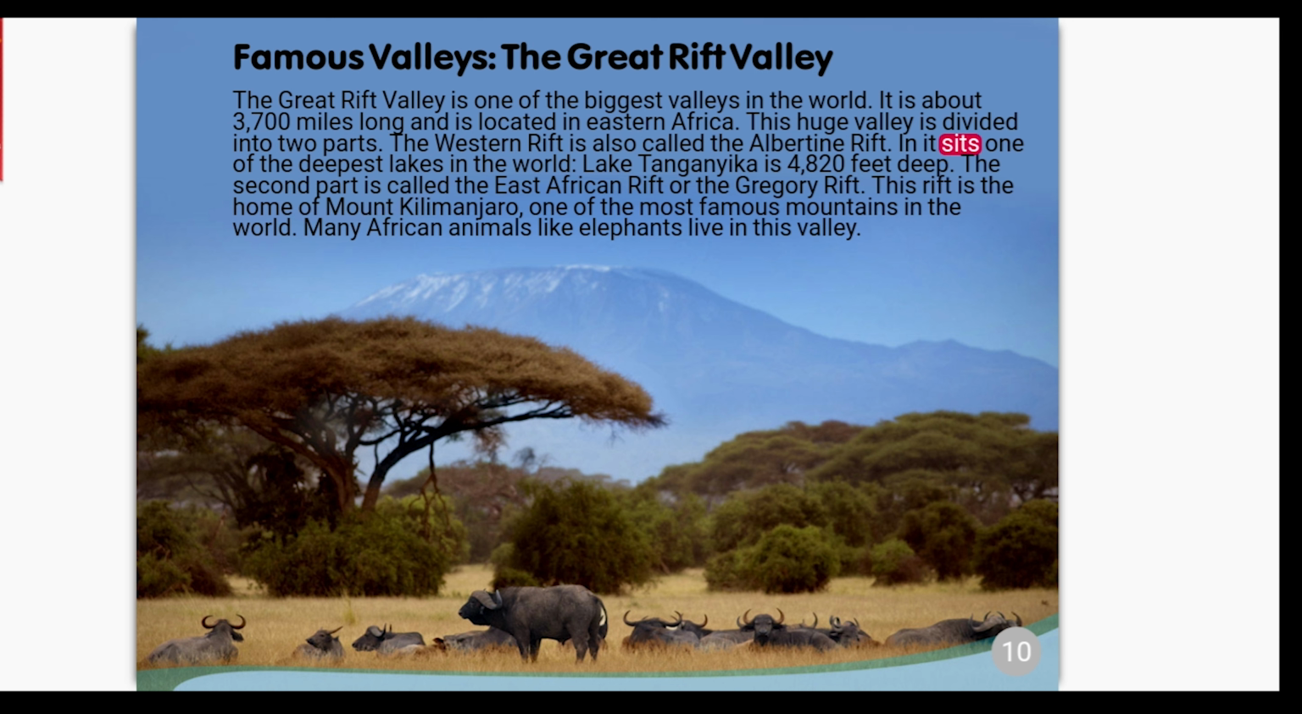In it sits one of the deepest lakes in the world. Lake Tanganyika is 4,820 feet deep. The second part is called the East African Rift or the Gregory Rift. This rift is the home of Mount Kilimanjaro, one of the most famous mountains in the world. Many African animals like elephants live in this valley.